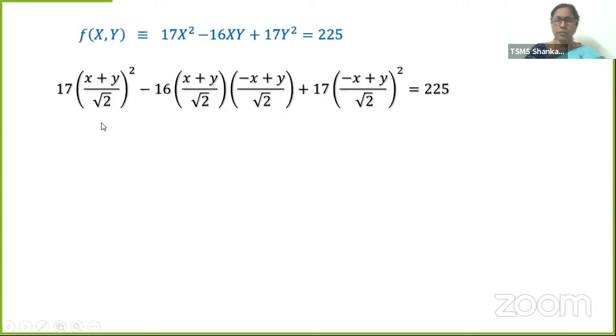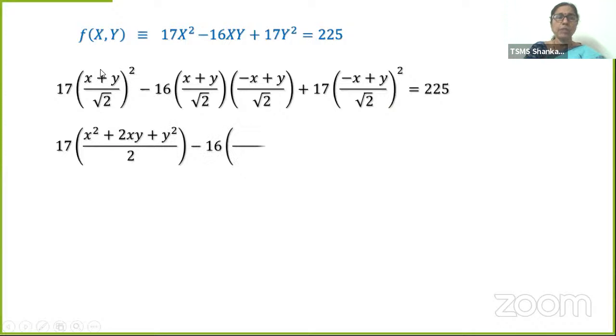Don't be confused, or don't be taken aback. These are all simple (a plus b) whole square, (a minus b) whole square formulas. Root 2 and square will get cancelled. Nothing to worry. If you square the root 2, what are you going to get? 2. What is root 2 into root 2? Again 2. Here also 2. Same denominator in all the three terms, is it not? That is 2. We will expand (x plus y) whole square: a square plus 2ab plus b square.